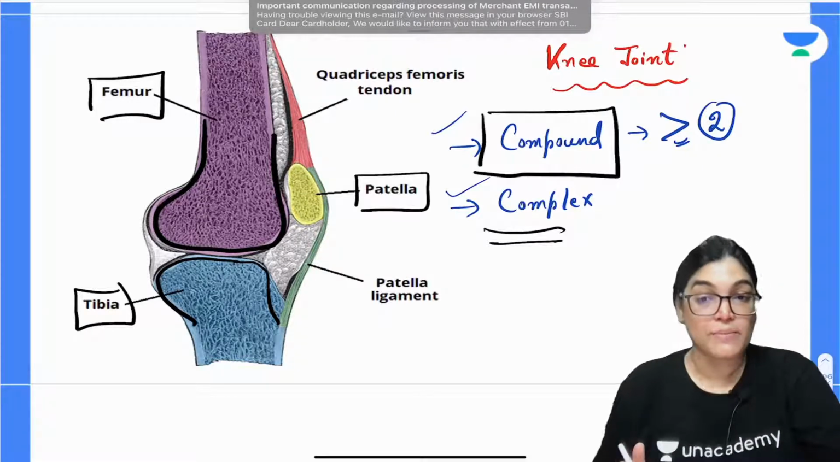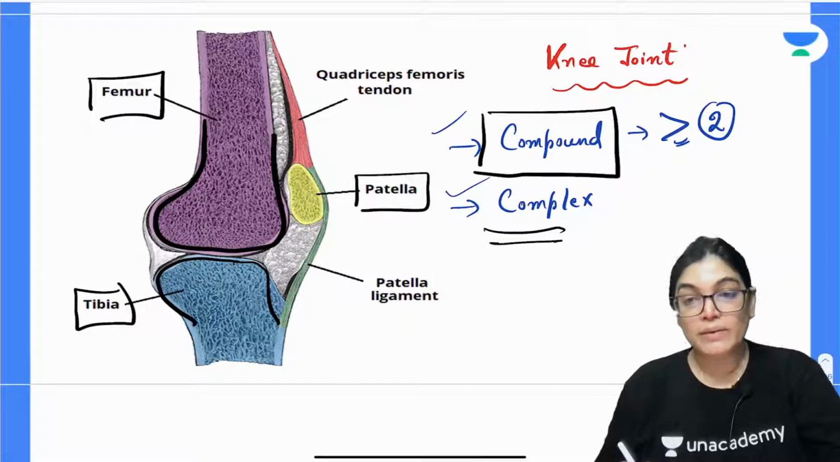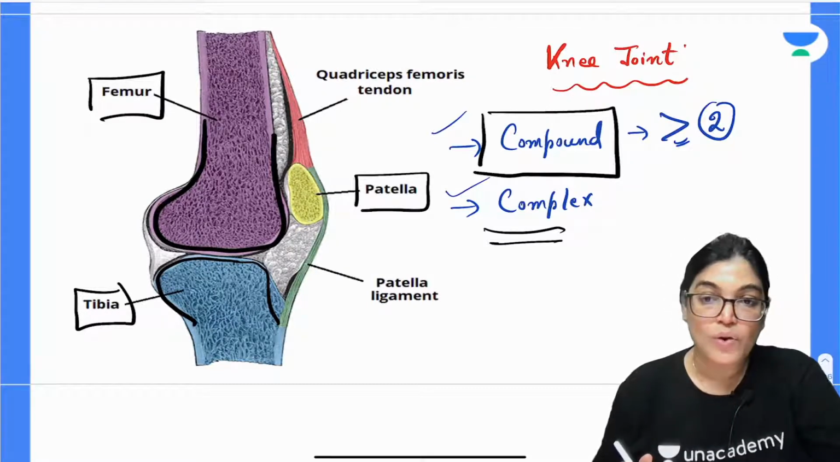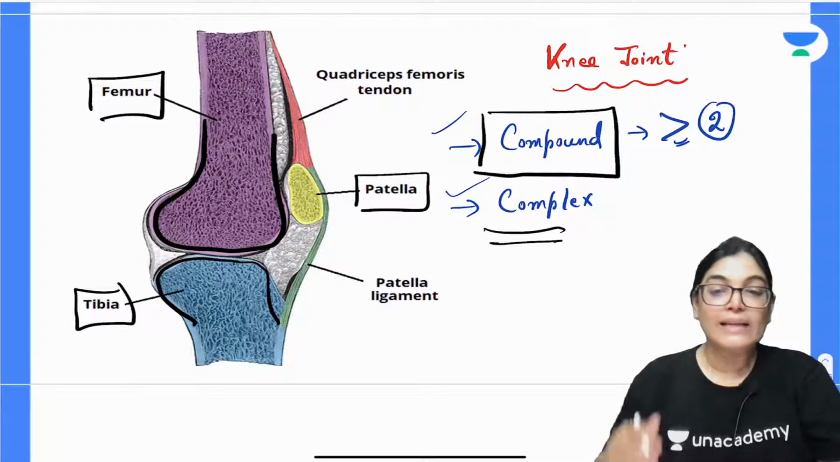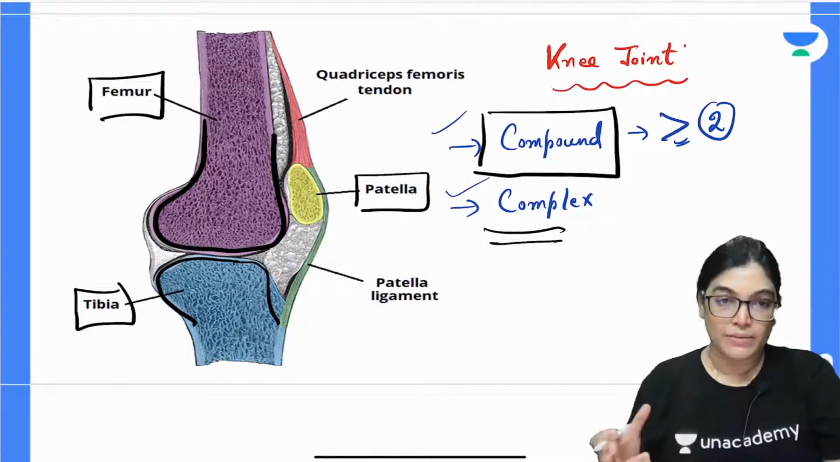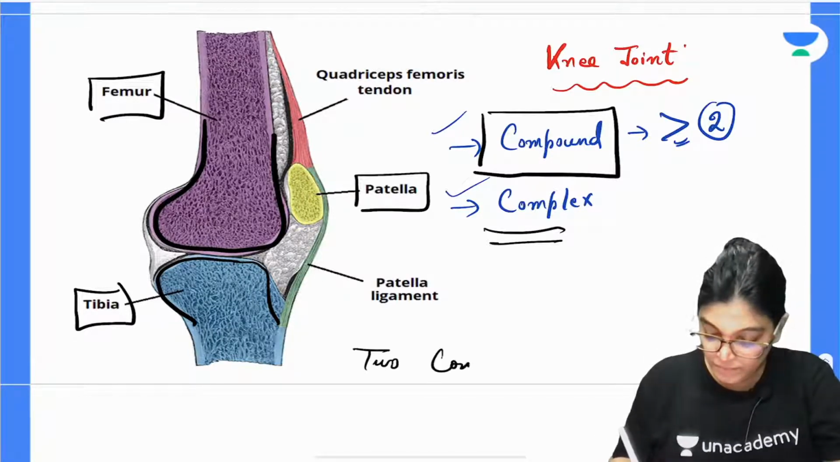There are two menisci present, that is medial and lateral menisci. The other name of medial and lateral menisci is semilunar cartilages. So menisci are also called semilunar cartilage, and this will divide the joint cavity into two compartments. So the knee joint is divided into two compartments. Okay.